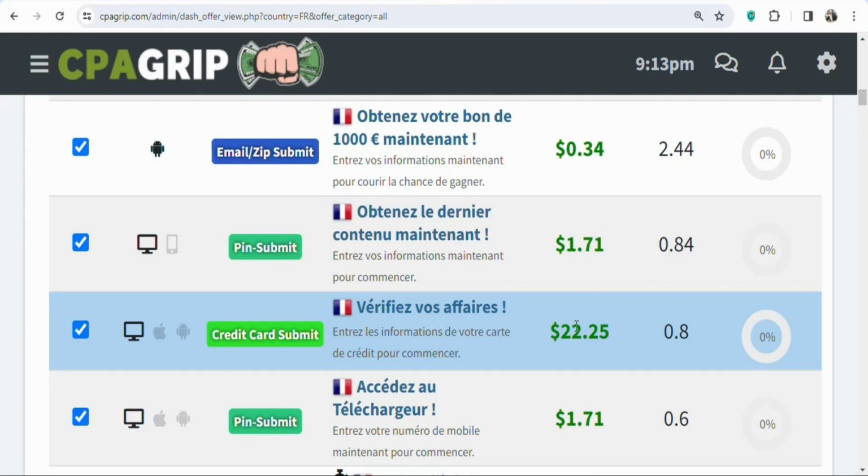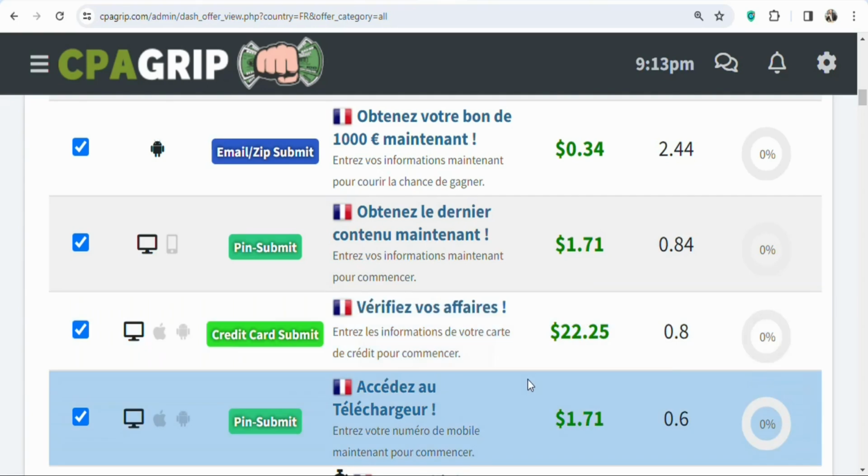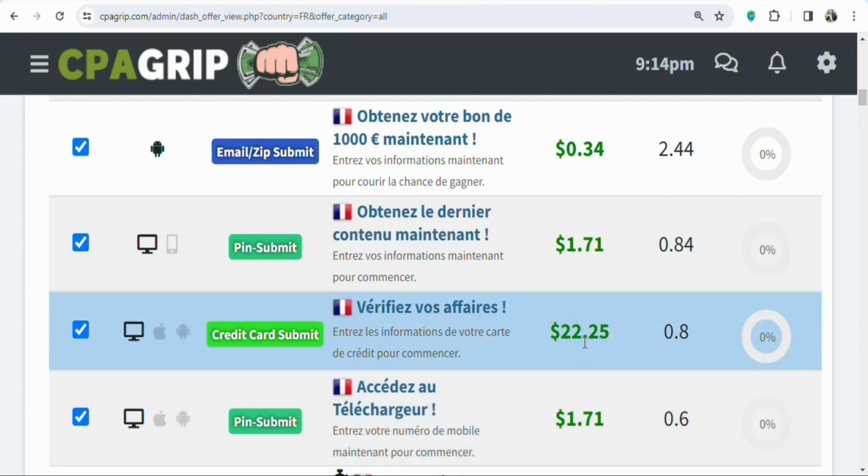$22.25 per every lead that you get. But your potential visitors have to enter their credit card details so that you can be paid $22.25. They have to perform the action on a desktop so that you can be paid. But one good thing is that if they enter their details, whether they are able to win the offer or not, you are going to be paid the payout here.